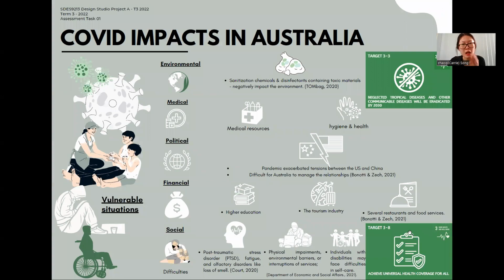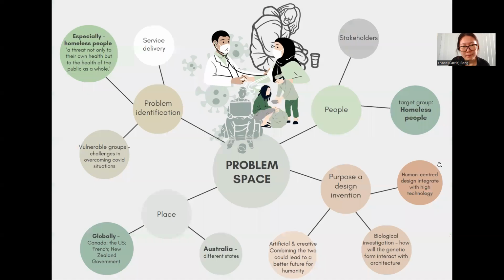COVID impacts on Australia. I also analysed with 5 different perspectives as indicated here, but I really want to point out the vulnerable situations in the social impacts, as homeless people are in a worse situation and suffer the most because they don't have sheltered, stable places, and they get less medical support compared to others. And this is the problem space. I will indicate more information throughout the further presentation.